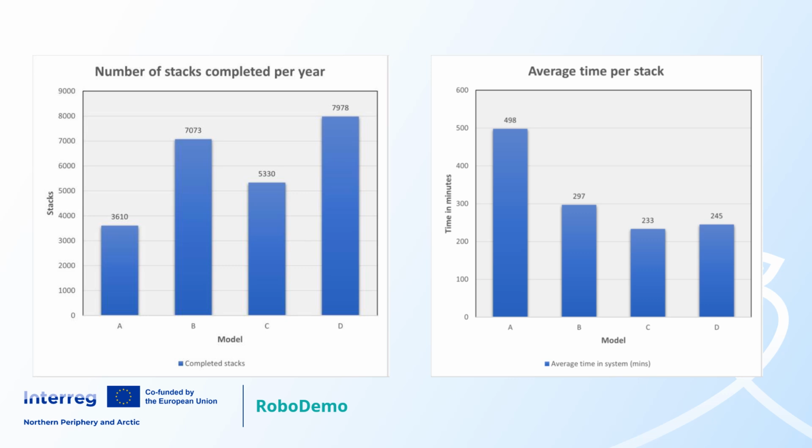A and C have 3 operators. And there is then a significant increase in the output going from the system with designated operators into using a resource pool.